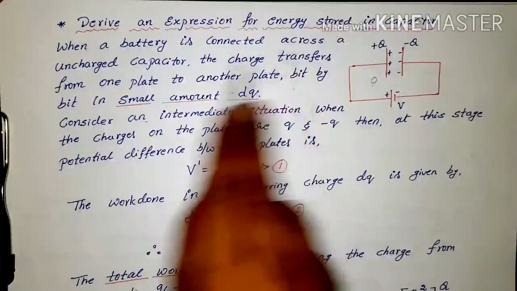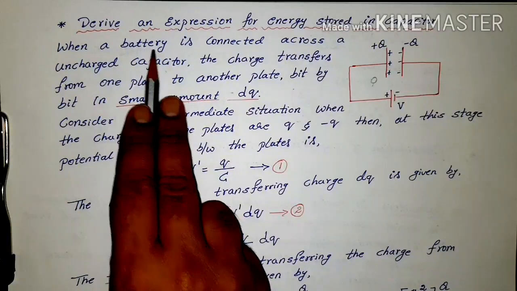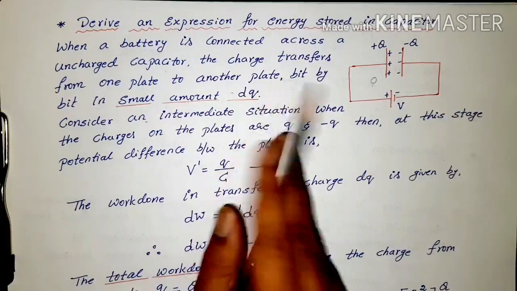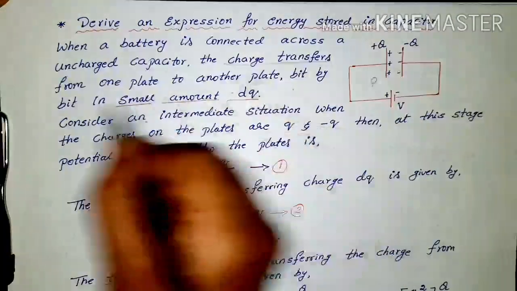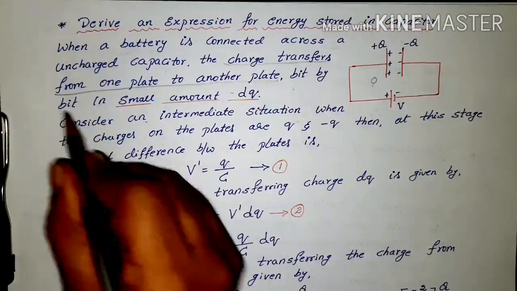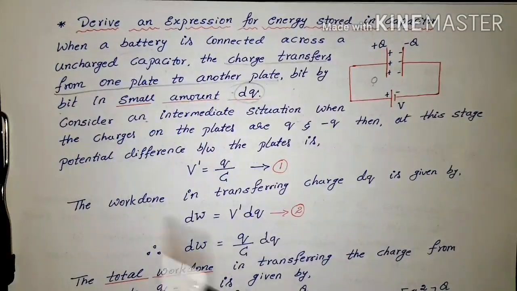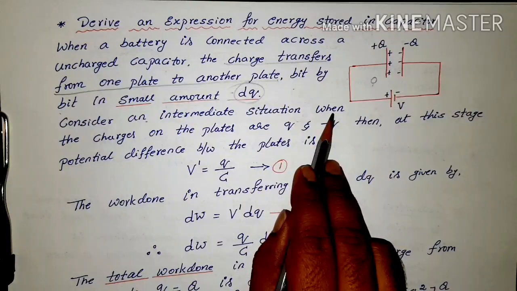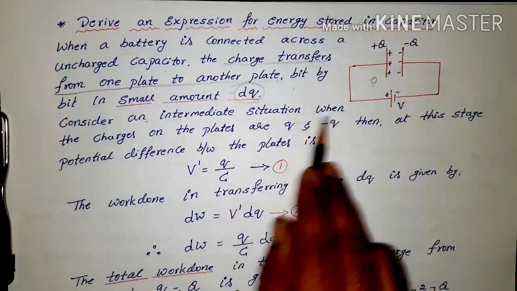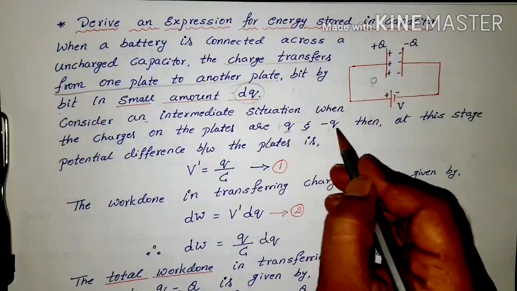When a battery is connected across an uncharged capacitor, the charge transfers from one plate to the other plate of the capacitor. Very important: the charge transfers bit by bit, in a small amount we call dq. Now consider an intermediate situation, neither the minimum nor the maximum, when the charges on the plates are small q: plus q on one plate, minus q on the other.